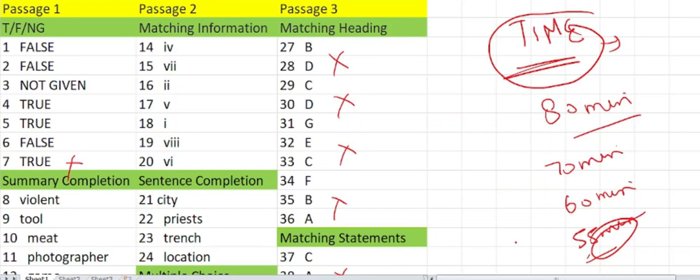Now it sounds easy, but when you practice, I have seen students face difficulty. So what you can follow in this practice is to divide your sections with time. Like instead of having 80 minutes, you can divide: section 1 I will complete in 20 minutes, section 2 in 20 minutes, and section 3 in 20 minutes. Then make it 15 minutes, 20 minutes, 15 minutes, 15 minutes, and 25 minutes.